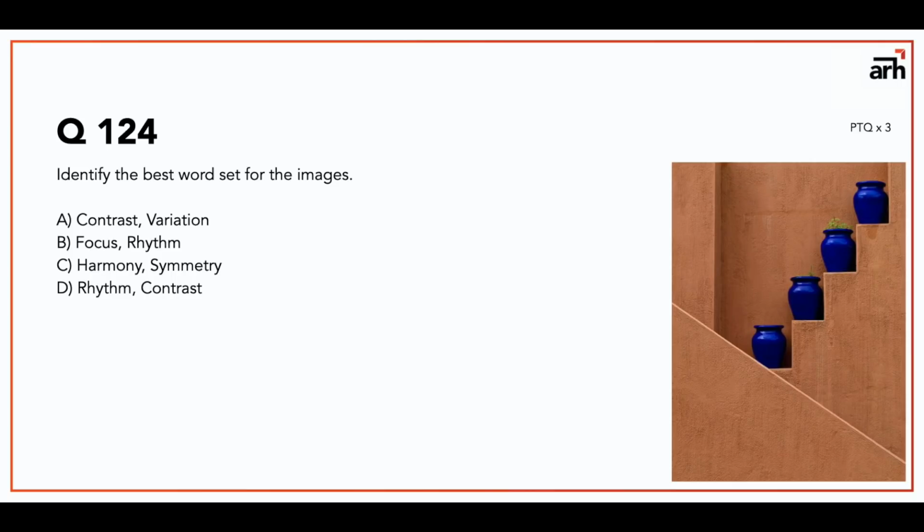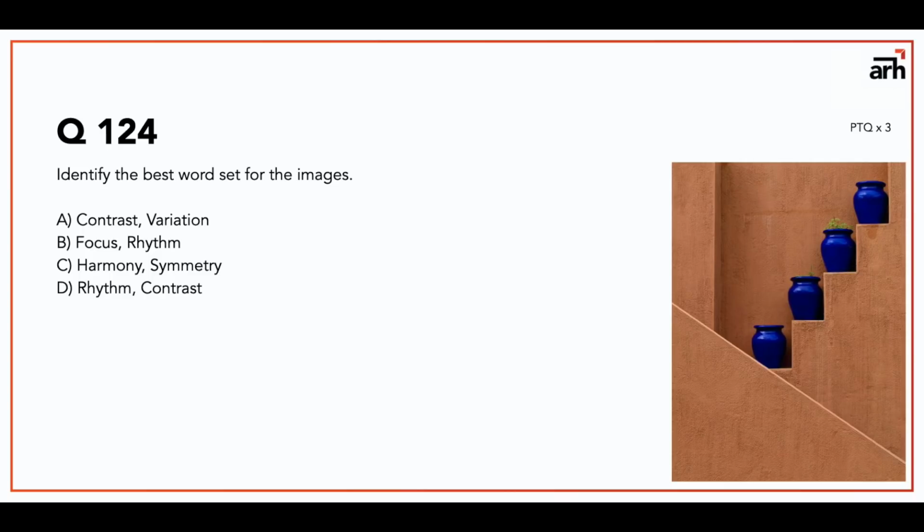So see, get this, okay? Rhythm of the blue pots, because of the steps and all, so that is rhythm. And rhythm is possible because of contrast. So contrast is the cause and rhythm is the effect. I really wish I could be in front of you right now and tell you how beautiful this is, but look at this statement. Rhythm is the effect, contrast is the cause, and therefore D is no doubt the best pair.